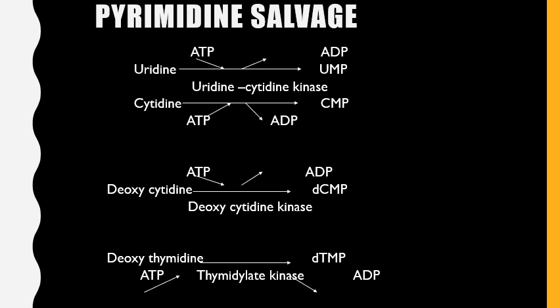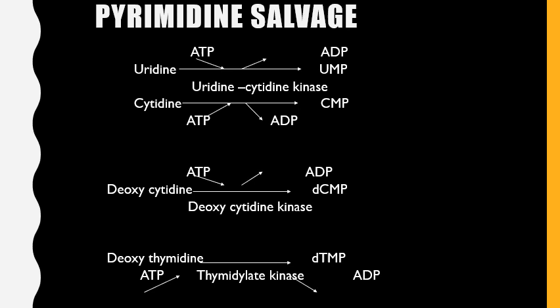Uridine will become uridine monophosphate, then cytidine will become cytidine monophosphate. The enzymes are uridine kinase and cytidine kinase. That is one way of synthesis of pyrimidine by the salvage pathway, by utilizing the catabolic products of pyrimidine nucleotides.